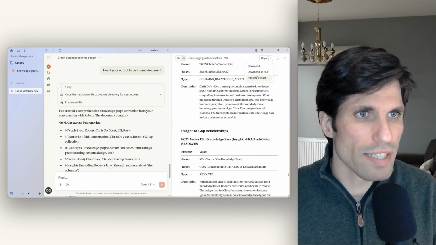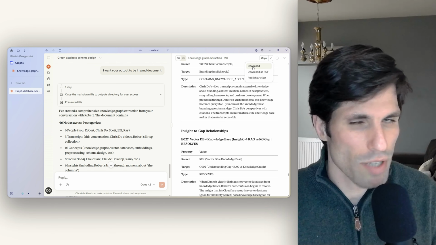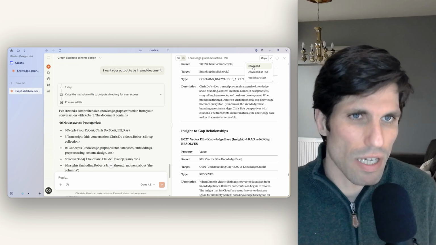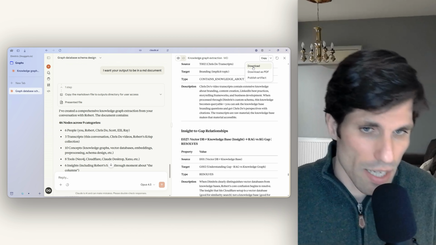Yeah, so if I download it as a Markdown, not as a PDF, I totally recommend Markdown because Markdown documents are easier for AI to scan.